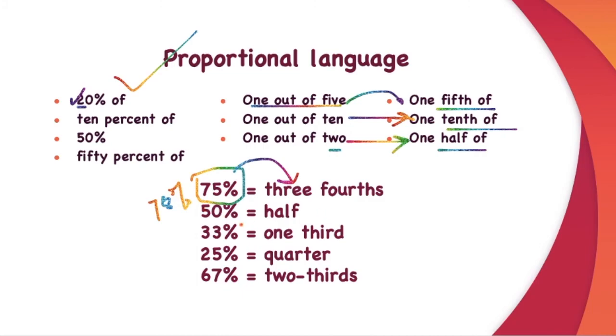50% is half, 33% is 1/3, and if it is 31%, below 1/3. Or if it is 32 or 34, you can say more or less 1/3, right? Or approximately or about. 25% is a quarter and 67% is 2/3.